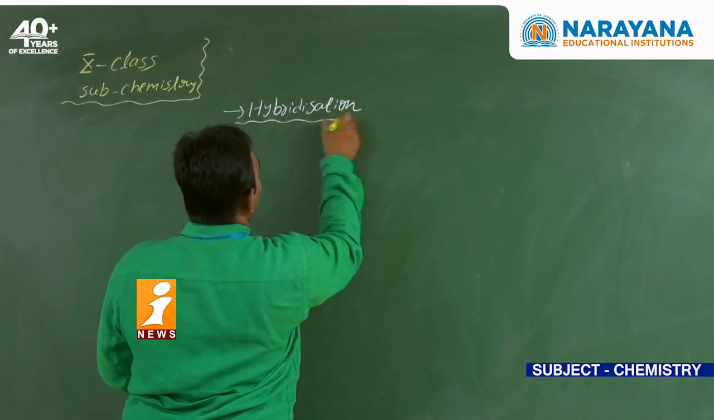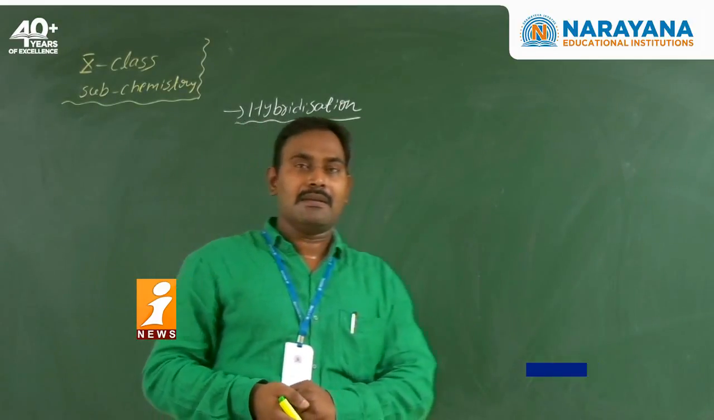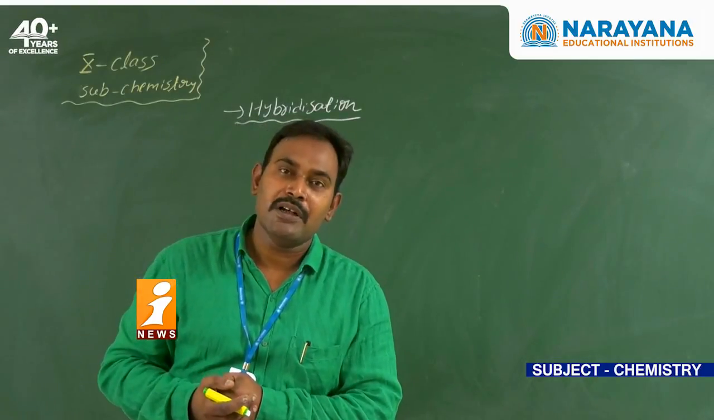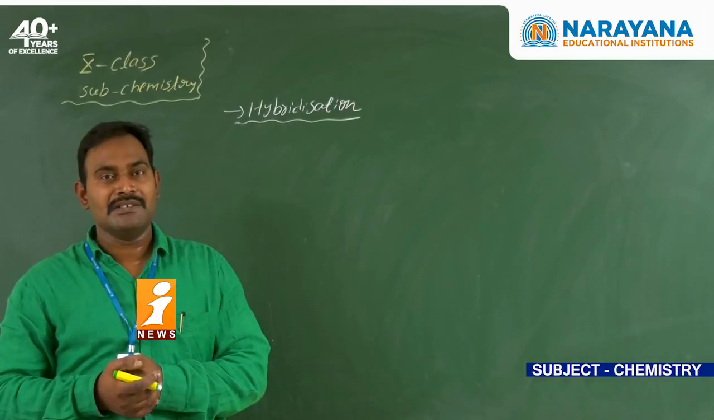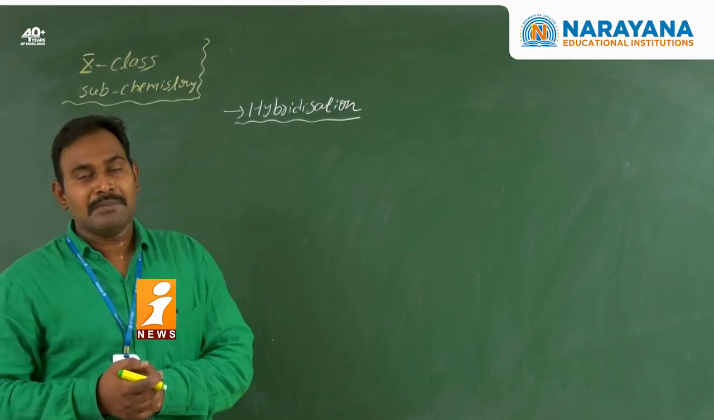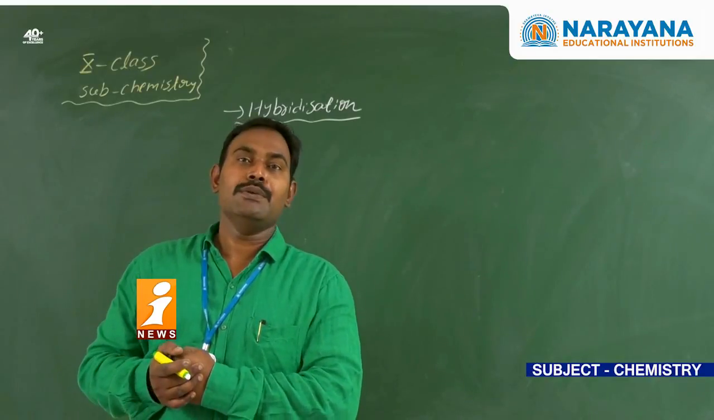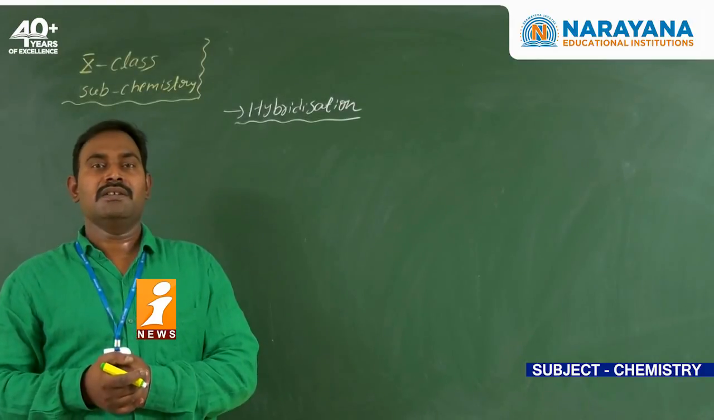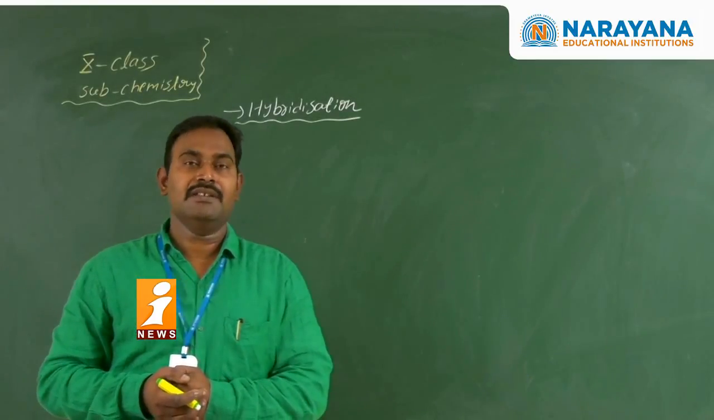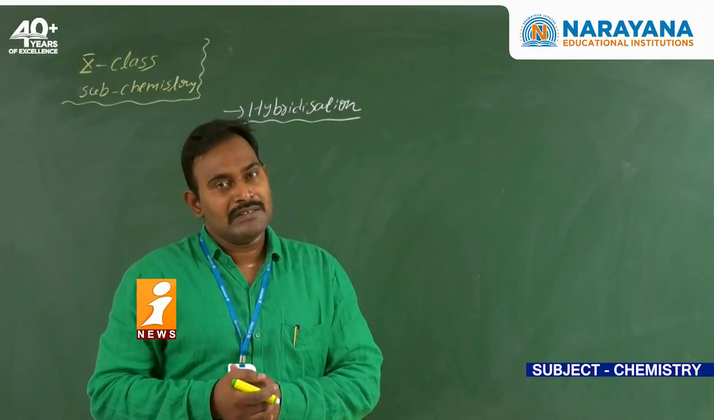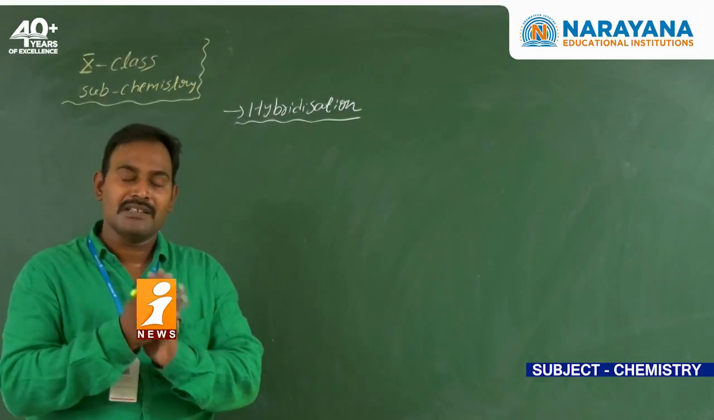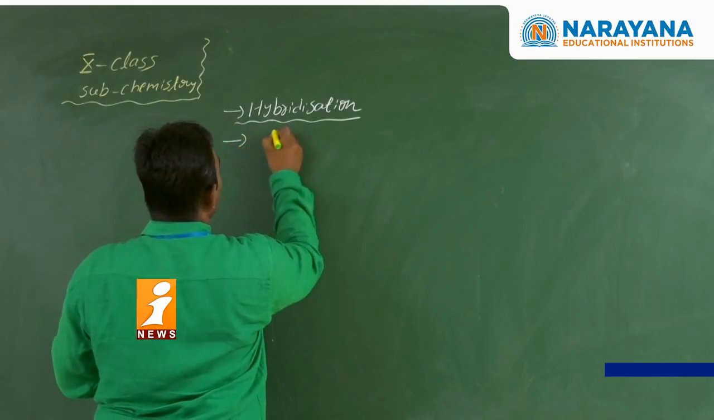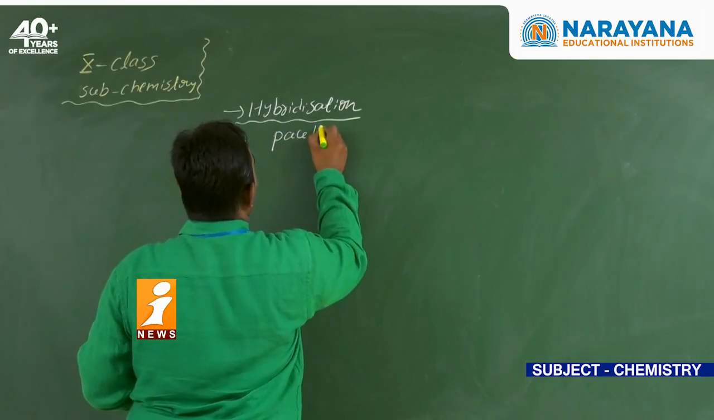Hybridization is nothing but the process, or the phenomenon, of intermixing of pure atomic orbitals of nearly the same energy, or approximately the same energy, which produces a new set of orbitals that are identical in size, shape and energy. That phenomenon is known as hybridization, and those orbitals are called hybrid orbitals. This hybridization concept was given by the scientist Pauling.